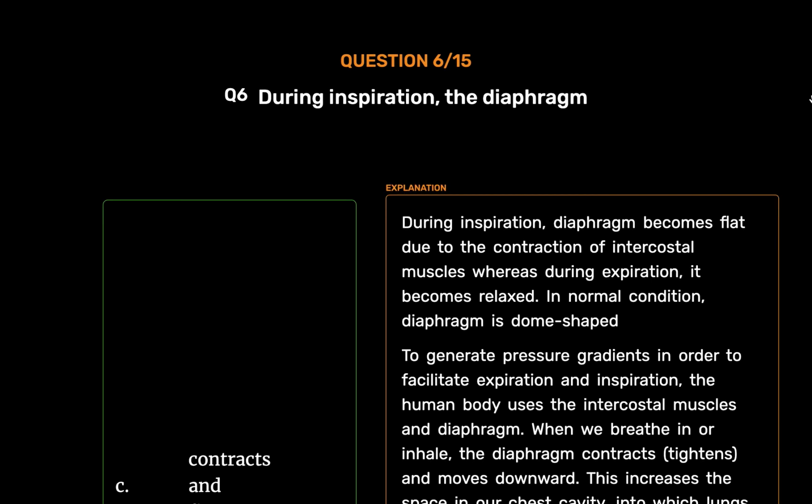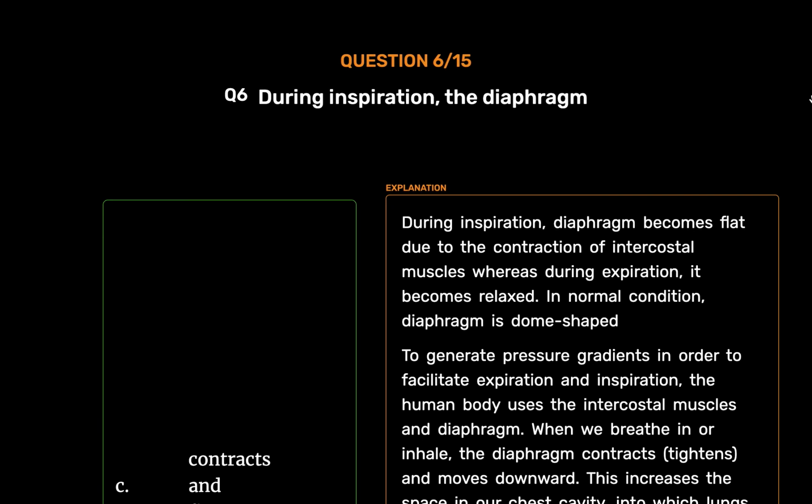During inspiration, diaphragm becomes flat due to the contraction of intercostal muscles, whereas during expiration, it becomes relaxed. In normal condition, diaphragm is dome-shaped. To generate pressure gradients in order to facilitate expiration and inspiration, the human body uses the intercostal muscles and diaphragm. When we breathe in or inhale, the diaphragm contracts, tightens, and moves downward. This increases the space in our chest cavity, into which lungs expand. The intercostal muscles between our ribs also help to enlarge the chest cavity and create pressure gradient.